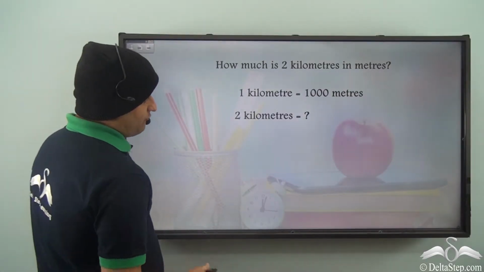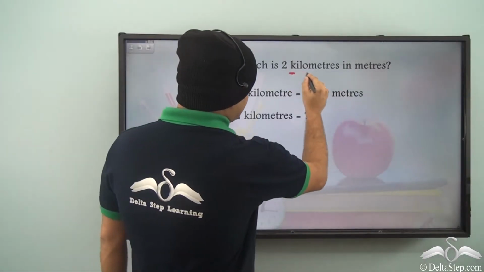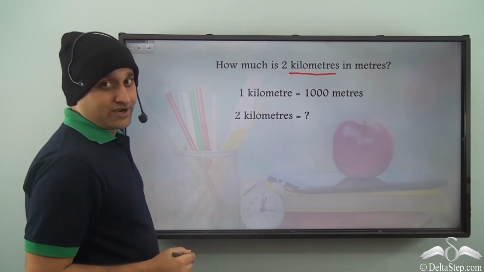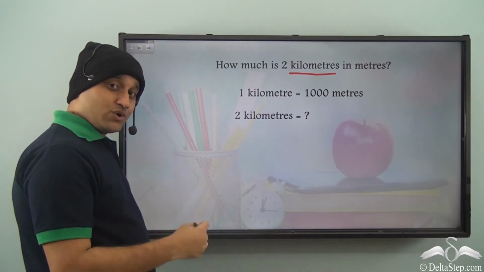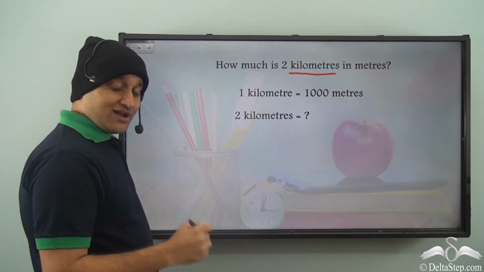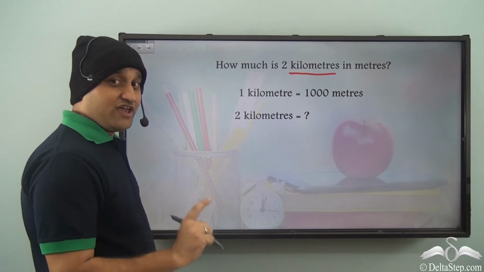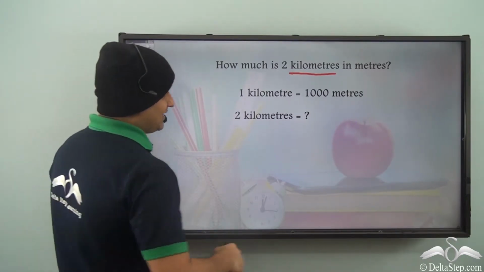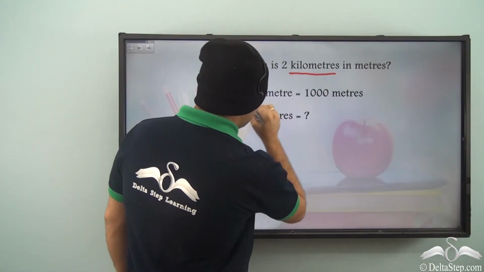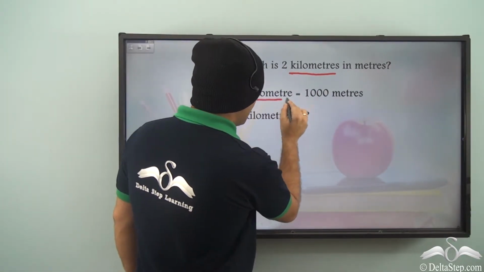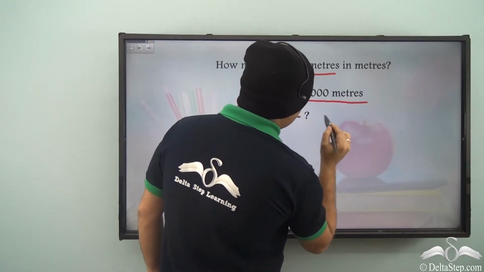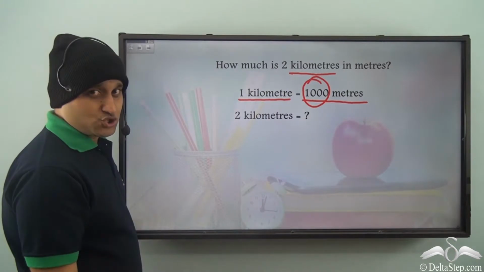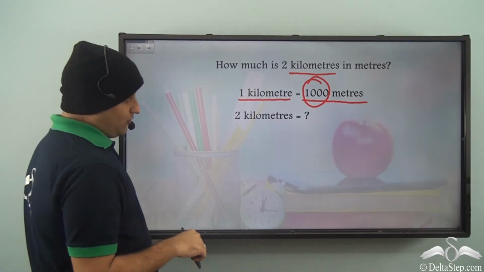Now here we need to convert kilometers to meters, that is larger unit to smaller unit. And when we convert larger unit to smaller unit, what is the trick for that? Well, we multiply. And what do we multiply it with? Well, the conversion, that is here in this case 1 kilometer is equal to 1000 meters. So 1000 is the number which needs to be multiplied. So what do we have?